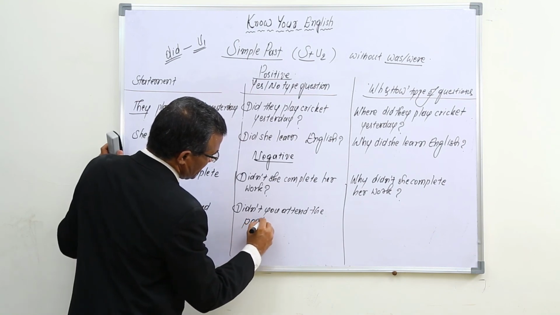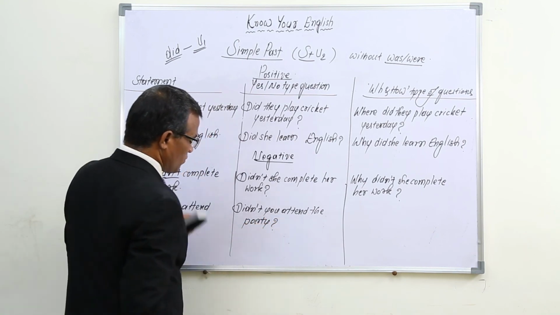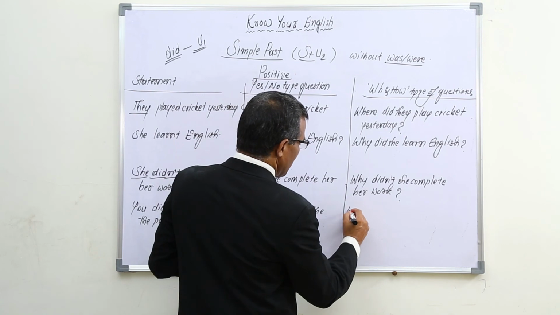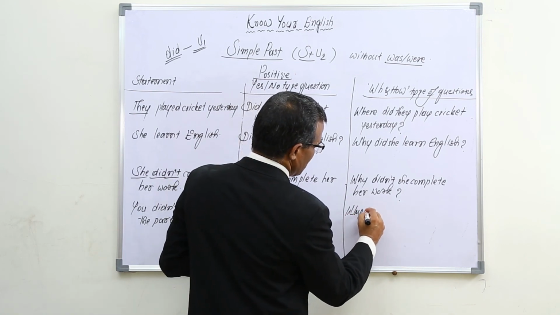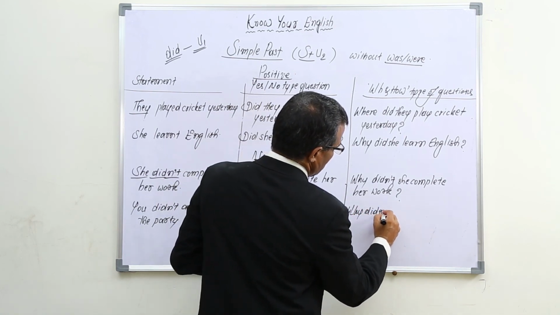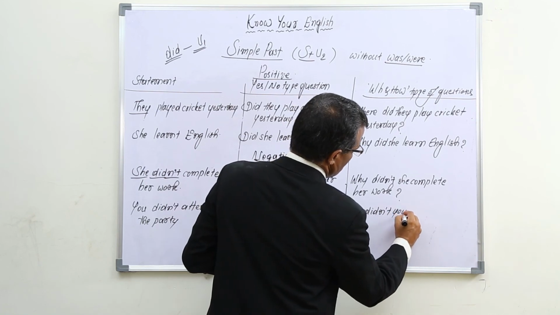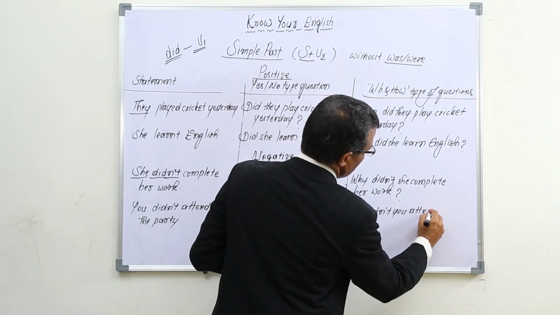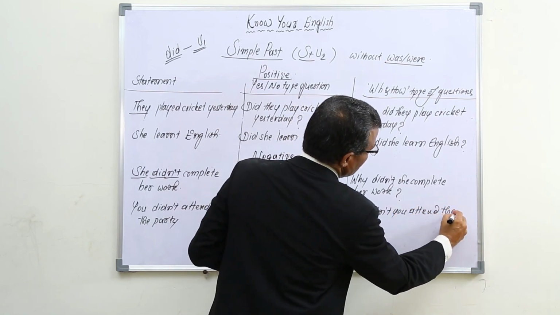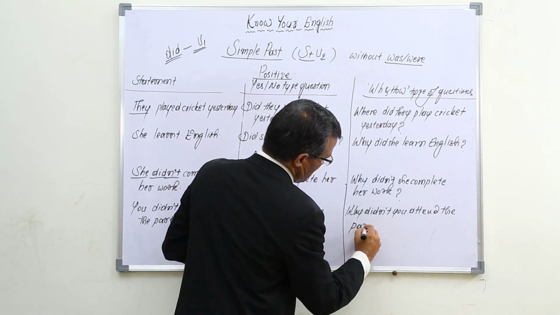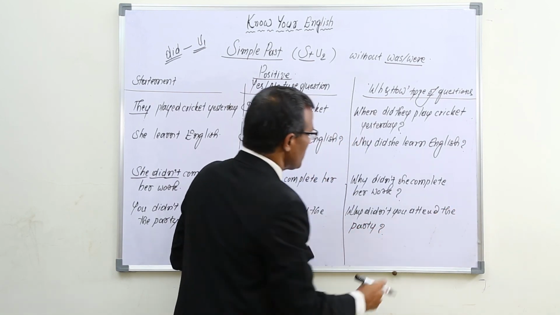Didn't you attend the party is the yes or no type question. And with why: why didn't you attend the party? So in this way we put questions.